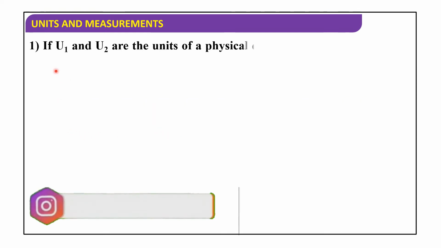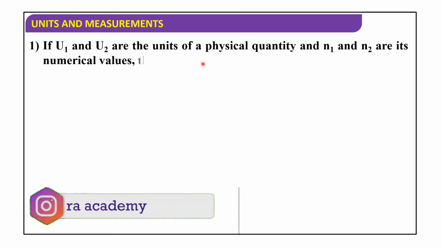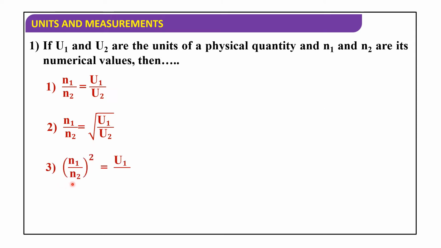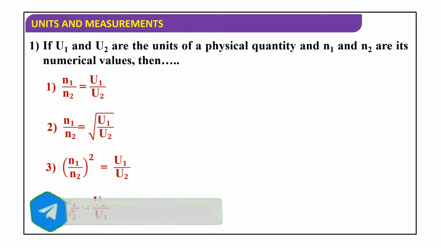First one, if U1 and U2 are the units of a physical quantity and N1 and N2 are its numerical values, then N1 by N2 is equal to U1 by U2, N1 by N2 is equal to square root of U1 by U2, N1 by N2 whole square is equal to U1 by U2, or N1 by N2 is equal to U2 by U1.